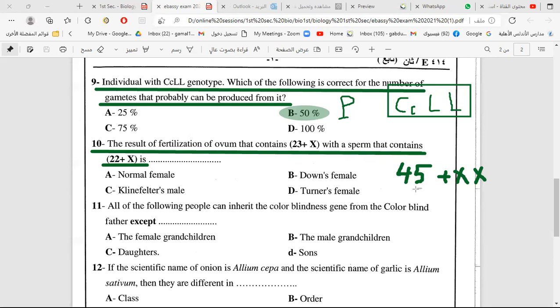There is an extra chromosome in the autosomes. Is it Down or Turner? Of course it is a female, and it is not normal, and XX is not a male. It is Down syndrome female, because it has an extra chromosome in the autosomes, not in the sex chromosomes. Let's move to another question.